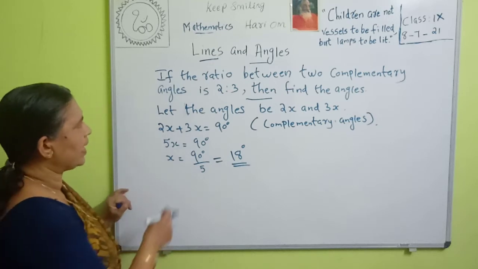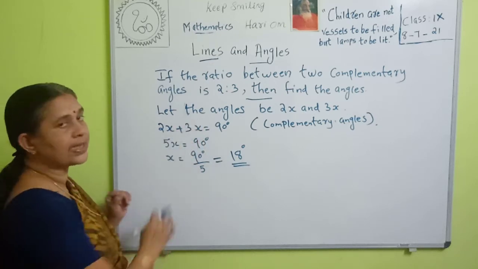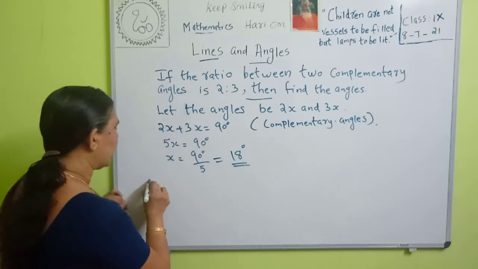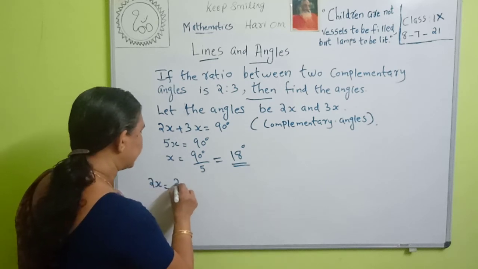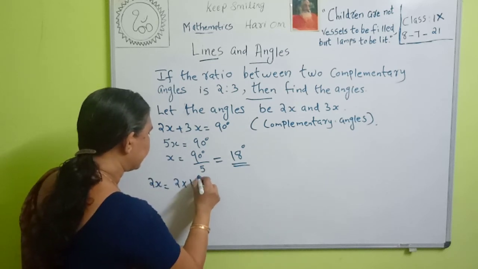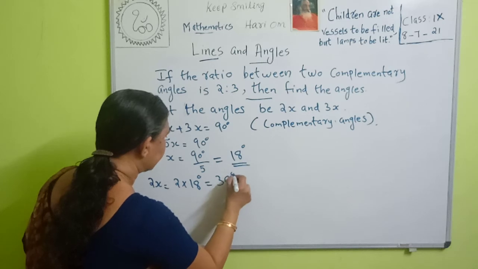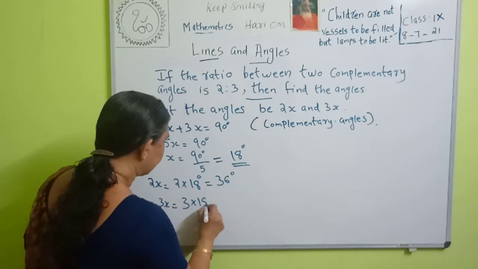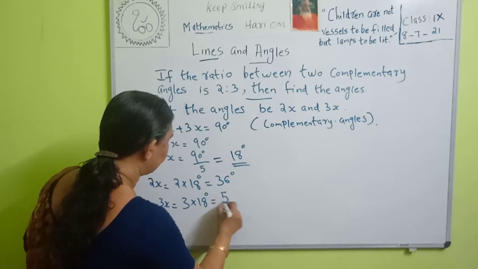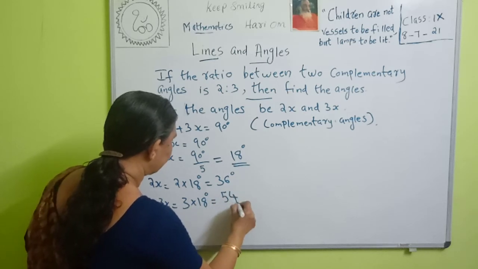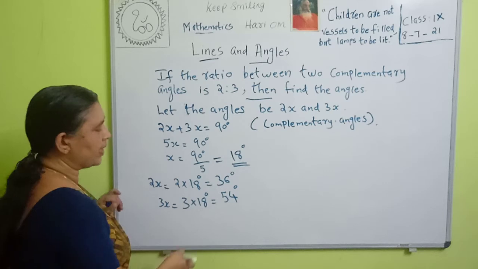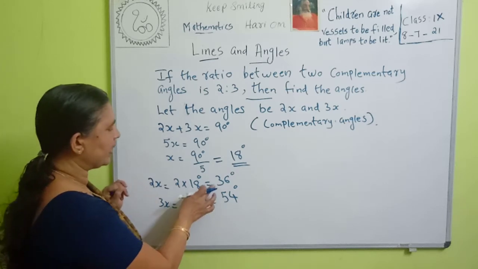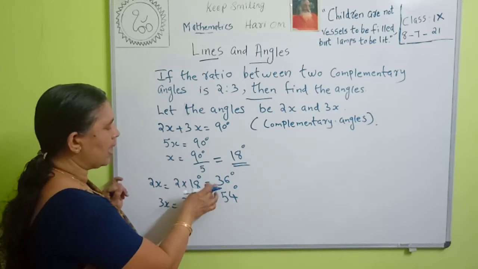Then what are the angles? We take the angles as 2x and 3x. Therefore, what is 2x? 2x is equal to 2 into 18 degree. That is equal to 36 degree. 3x is equal to 3 into 18 degree. That is equal to 54 degree. Then you check whether they are complementary angles. 36 plus 54 is 90 degree.